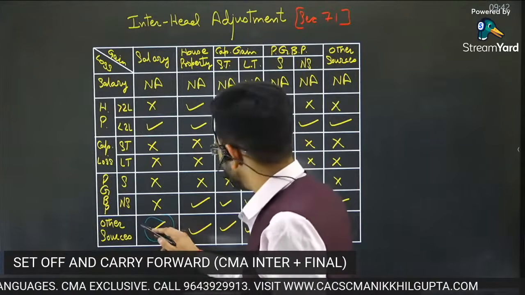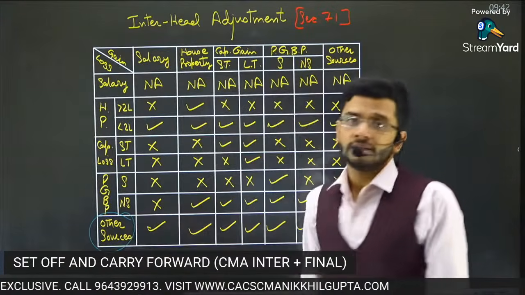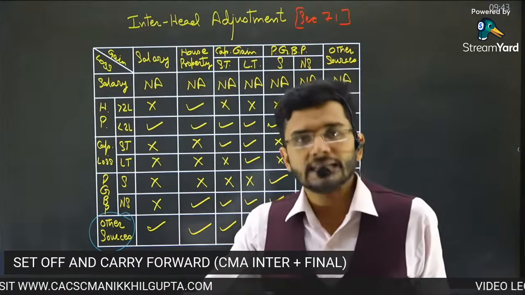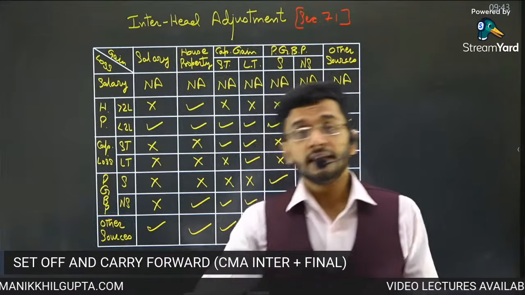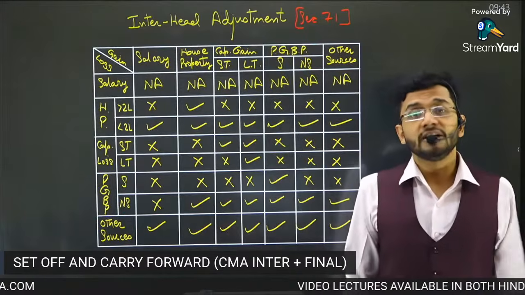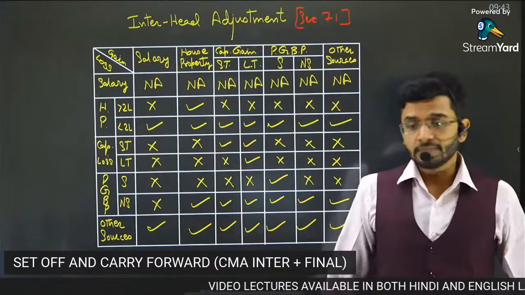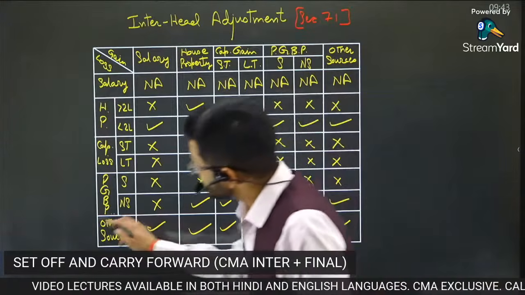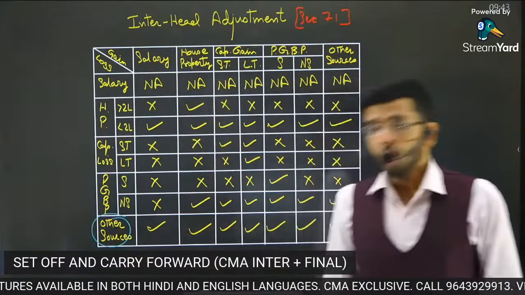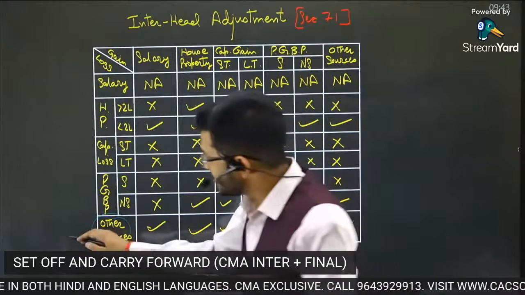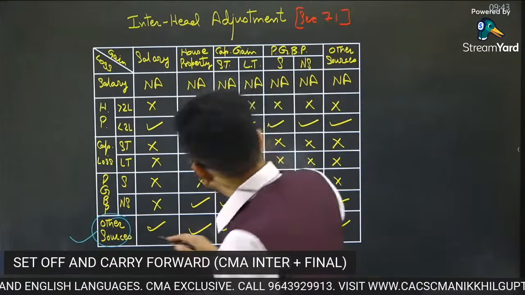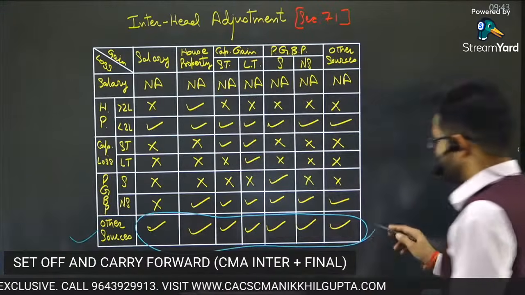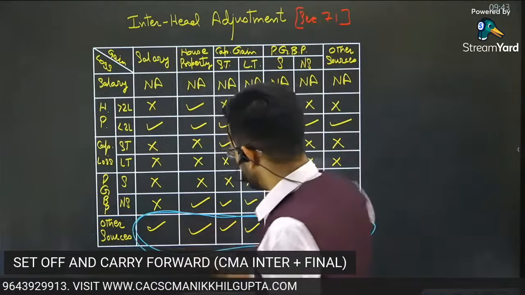Last but not the least, loss from other sources. So how can there be loss from other sources? Guys, in some of the other sources income, there's allowance of deduction. Deductions are allowed, so sometimes deductions can be higher than the income, and at that point in time, there can be a loss from income from other sources. So when income from other sources yields a loss, can it be adjusted against any other head? Yes, it can be adjusted against any other head.